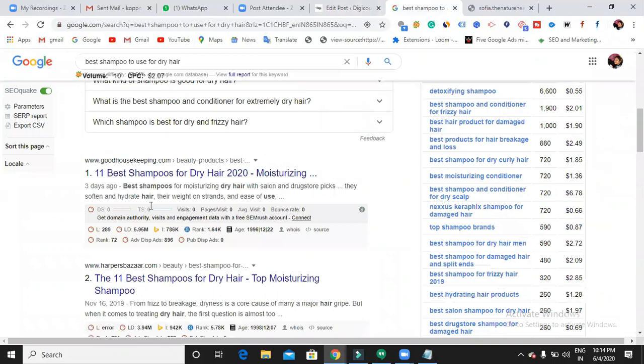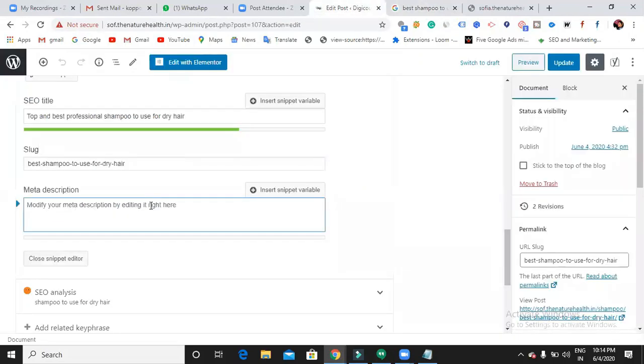Right, let me try to use it. Best shampoos. Dry hair.